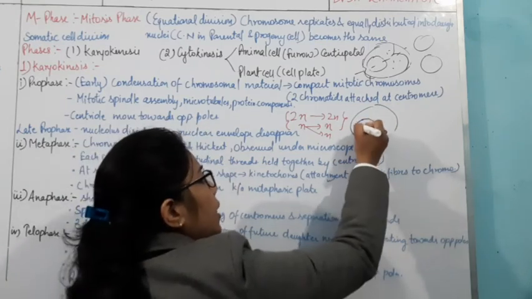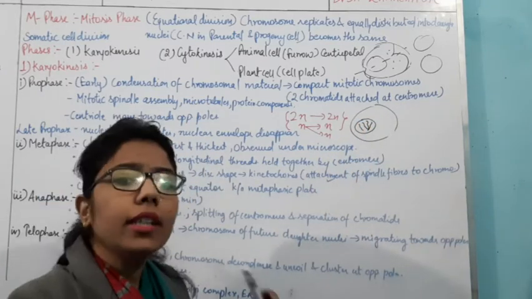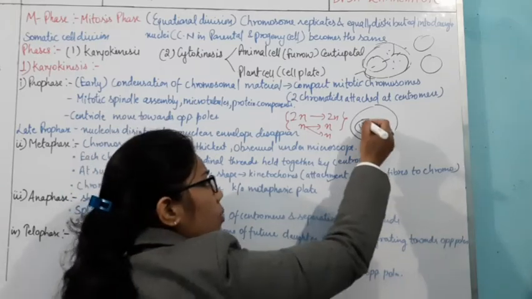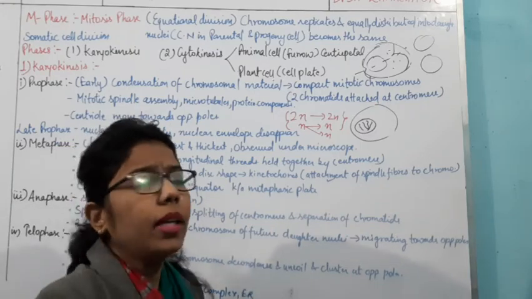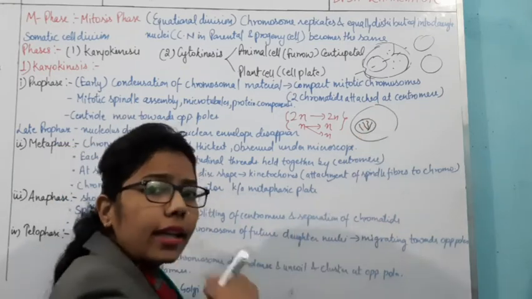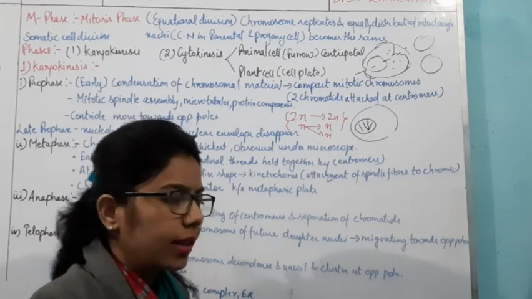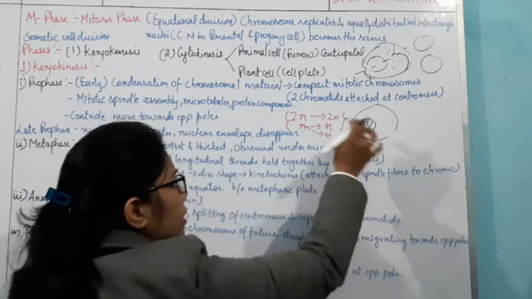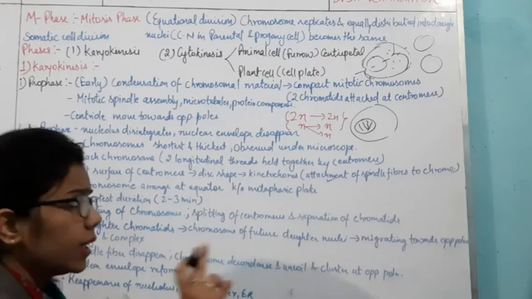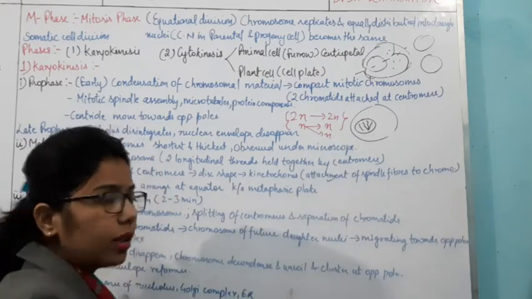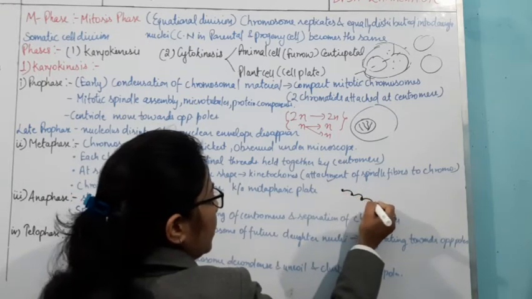Inside the nucleus, the chromatids are present. As I have said, initially they are present in the form of thread. As the steps proceed, these chromatids will get condensed. When they condense, they will form proper chromosomes. So where does the proper condensation take place? In the metaphase. But the initiation of condensation starts from here only.